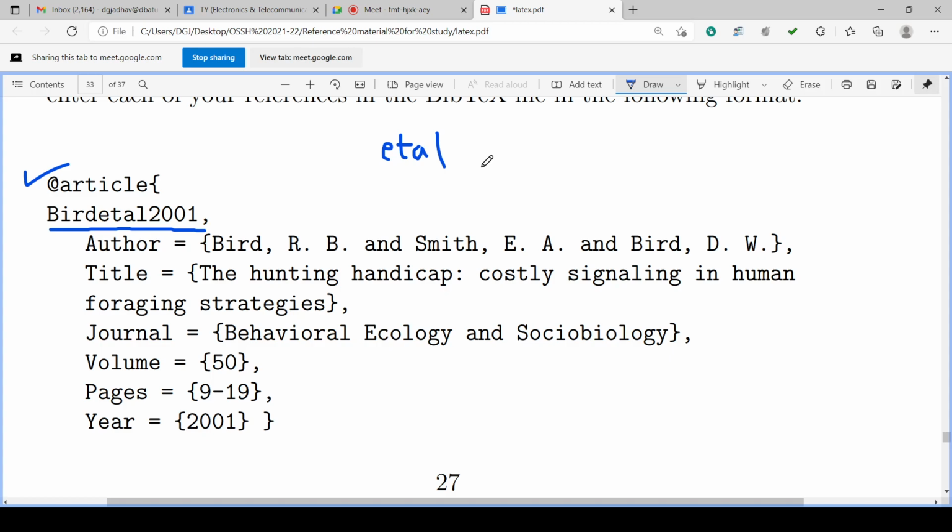So suppose many authors are there, like here Bird is there, Mr. Bird RB is there, Smith EA is there, and Bird DW is there. Three authors are there. You can check here. Okay, three authors are there. Okay, author equal to curly bracket Bird comma R.B. So this is the initial, RB Bird, and Smith EA Smith, and Bird comma DW, like that. Jadhav comma G dot, like that. So this is DG Jadhav. Similarly, Bird DW. So the initial is at the end.